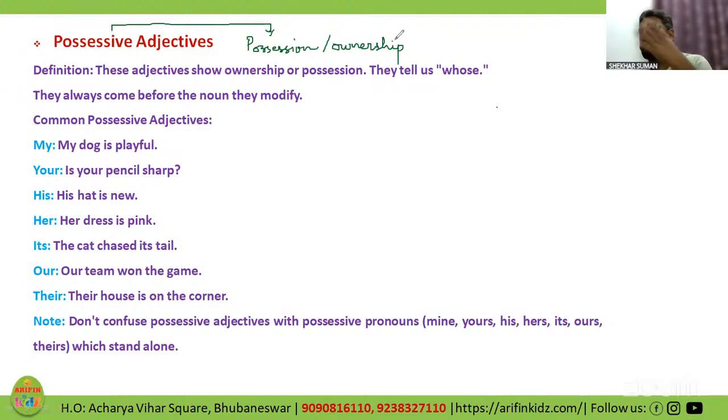If something belongs to me, to you, or to someone else, my neighbors, my brother, my sister, my mom, dad, whoever owns that particular thing. So certain adjectives give us the idea about possession or ownership, like they tell us whose it is. They always come before the noun they modify, as I told you, right?